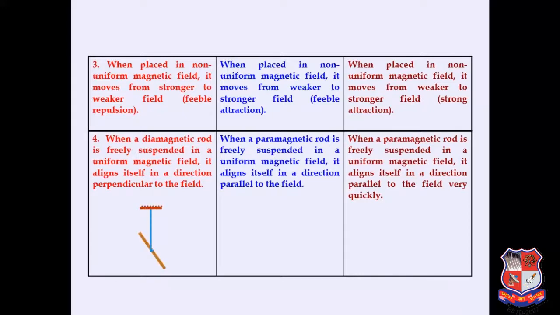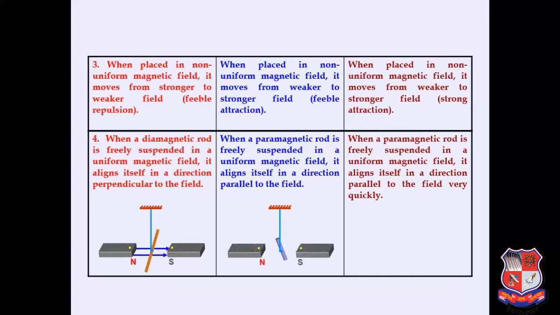Suppose we consider a diamagnetic rod. If it is introduced in a magnetic field, it will be perpendicular to the magnetic field. In the same way, when any paramagnetic material is introduced in a magnetic field, it will align with the magnetic field, but it will take some time. But with ferromagnetic material, it will be aligned quickly with the magnetic field.